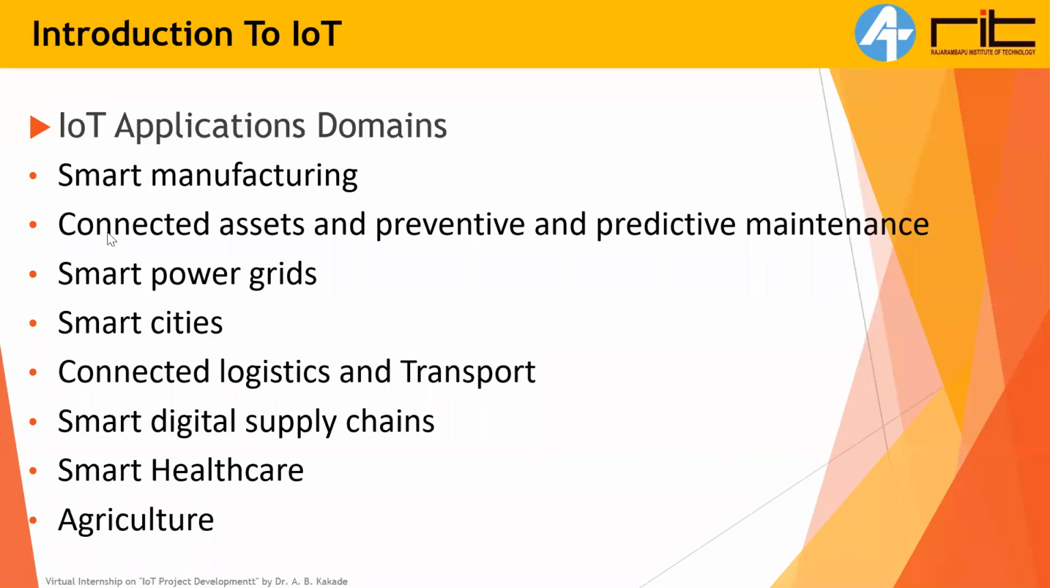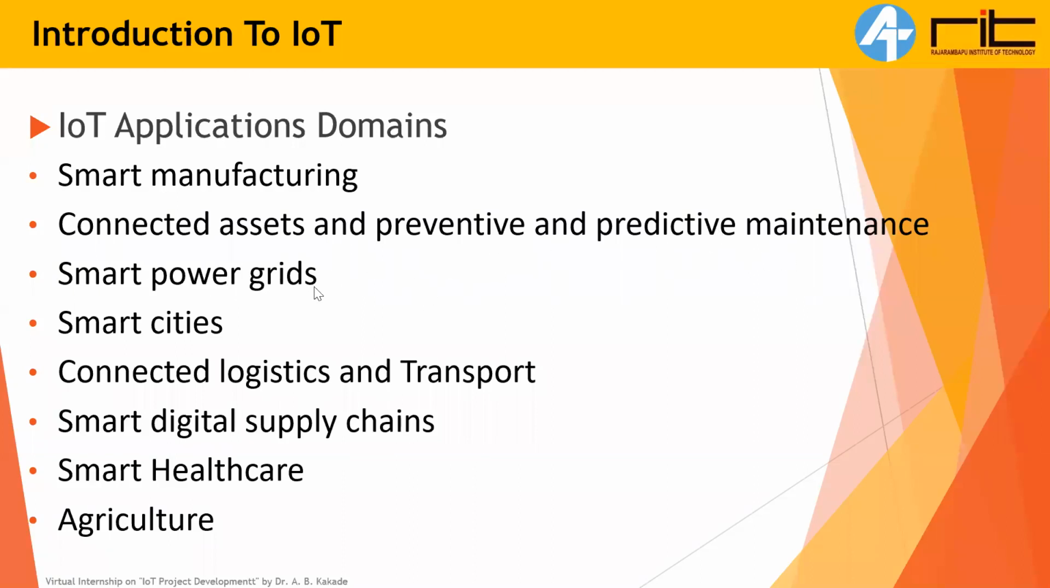Okay, in the second one, connected assets and preventive and predictive maintenance means the machines which may require some maintenance in future. So the sensor connected to that machine can predict using ML and AI that this machine is going to need maintenance in a few days, a few months, or a few years. Okay, this is what connected assets are. Assets mean machines or servers, it can be anything. And preventive means we can prevent it before it happens, and predictive maintenance.